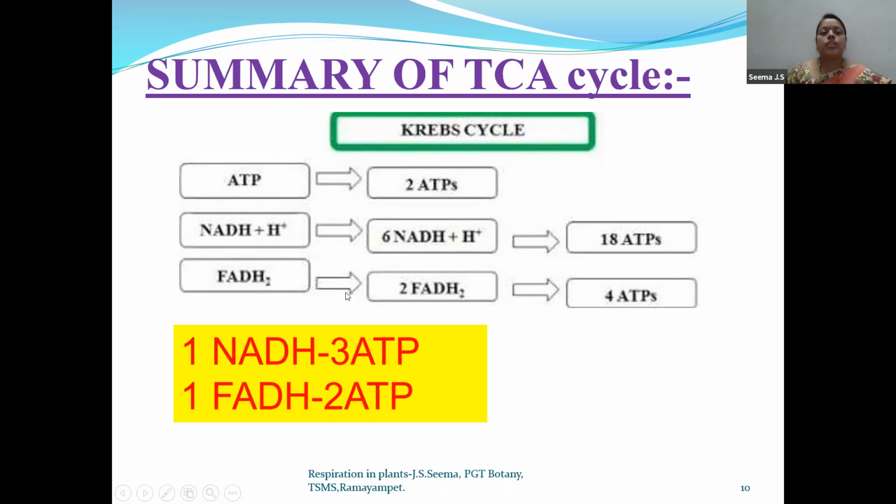Another major thing to discuss here is 1 NADH is equal to 3 ATPs. 1 FADH2 is equal to 2 ATPs. So that is the reason I have written 18. This we will discuss technically in the electron transport chain, so don't get worried. Why have we written 18 over here? Because one NADH molecule will give 3 ATP molecules. So with 6 NADH, 18 ATP molecules are formed. And one FADH2 molecule will give 2 ATP molecules. So with 2 FADH2 molecules, 4 ATP molecules are formed.